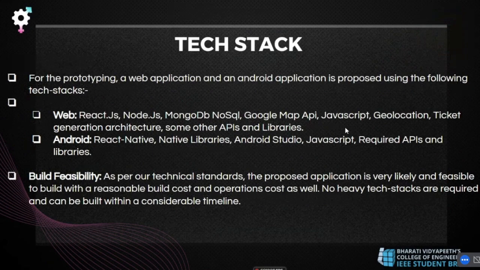Now, speaking about the tech stack, on the application side, we have used React Native with its native libraries, Android Studio, JavaScript, and other major required APIs like Google Maps. And for the website, we have gone with React.js and Node.js, and for the database, we preferred MongoDB and NoSQL, and some other major Google Maps APIs for fetching the geolocation. On build feasibility, as per our technical standards, the proposed application is very likely and feasible to build with a reasonable build cost and operation cost as well. There is no heavy costing of the backend server to run.